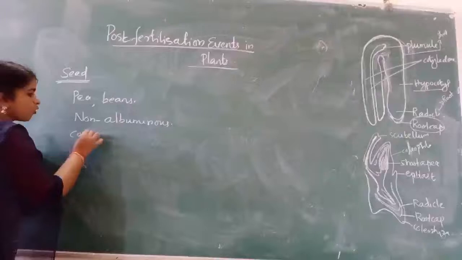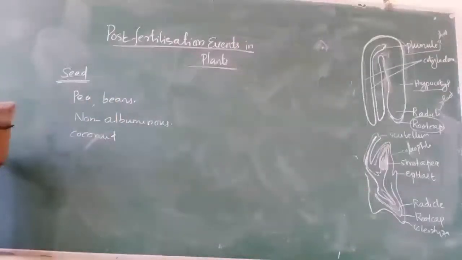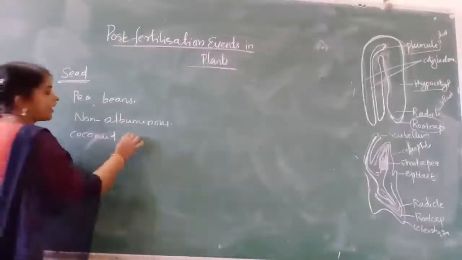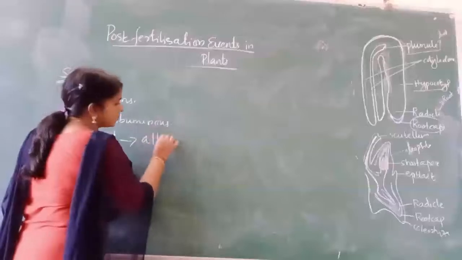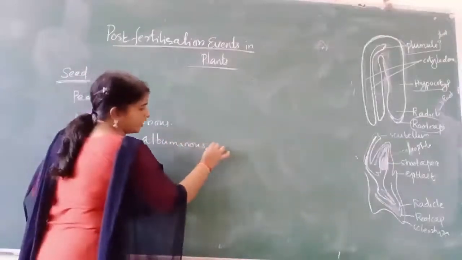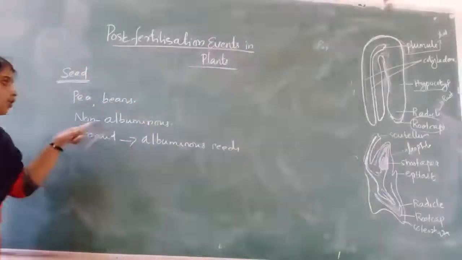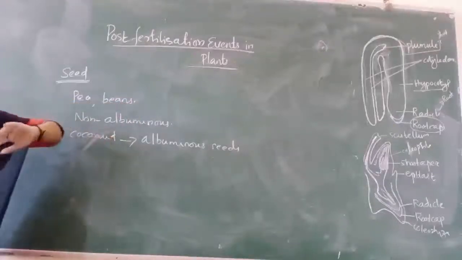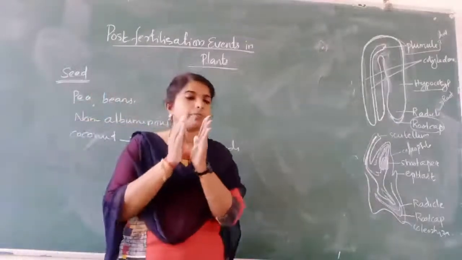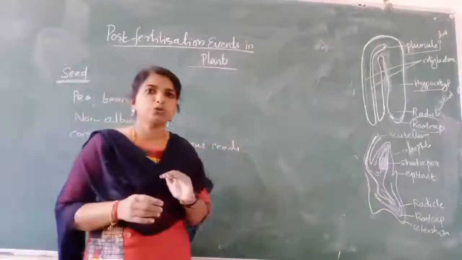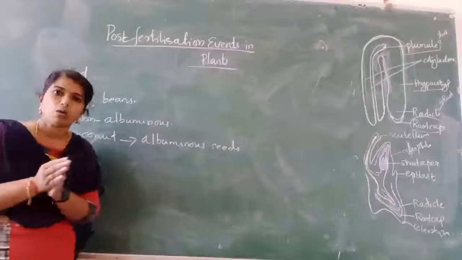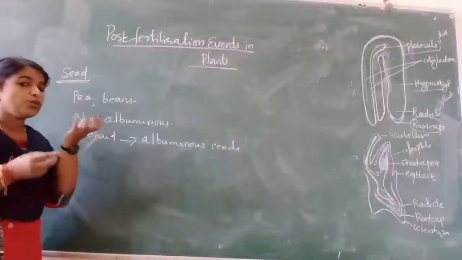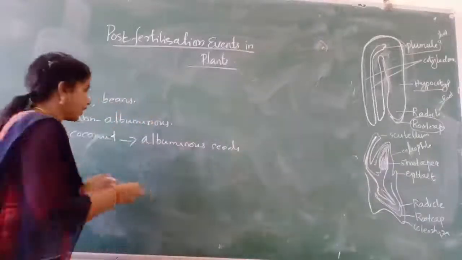Whereas in the case of coconut, castor, etc., some amount of endosperm is still there in the mature seed. They are known as albuminous seeds. It is very important: non-albuminous means there is no endosperm in the mature seeds, but albuminous means some amount of endosperm is there. And the nucellus, the undifferentiated cells in the ovule, in some cases like pepper, beet, etc., also persists. That is known as perisperm.